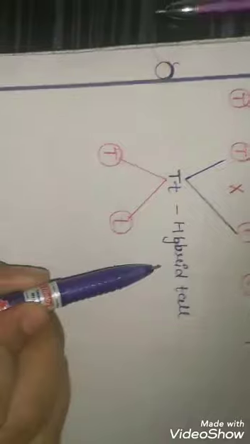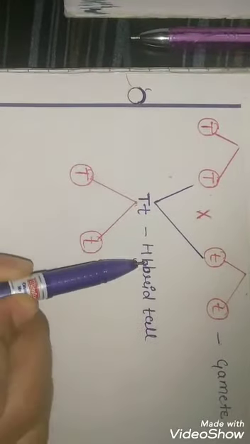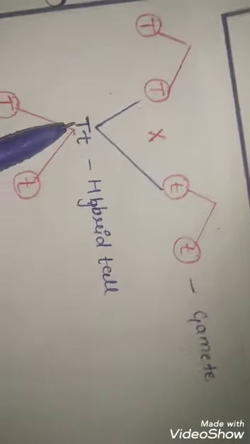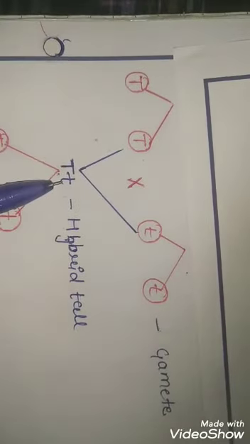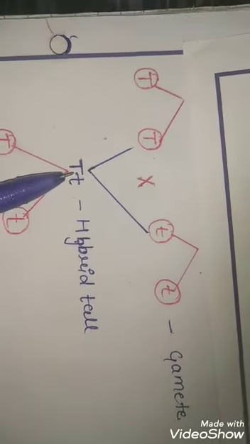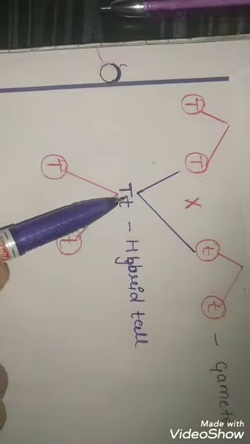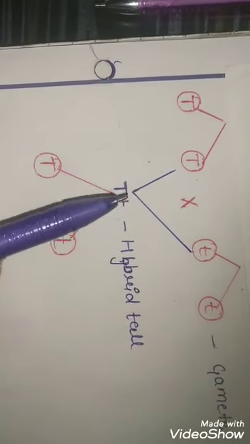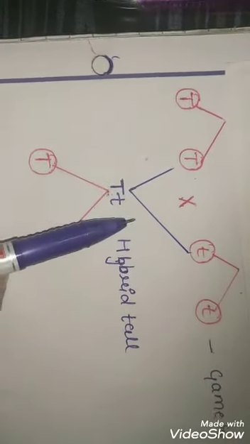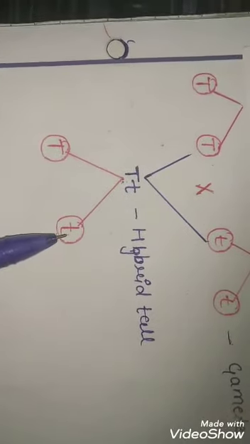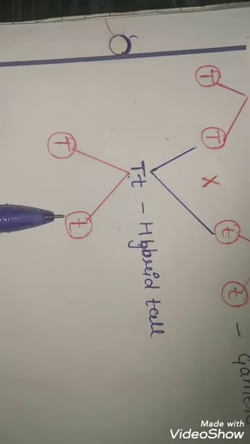It is clear that this plant has the character of both, one tall character and one dwarf character. When the gametes are formed again, when we do self-pollination of this plant, then during gametogenesis the gametes will be separated.